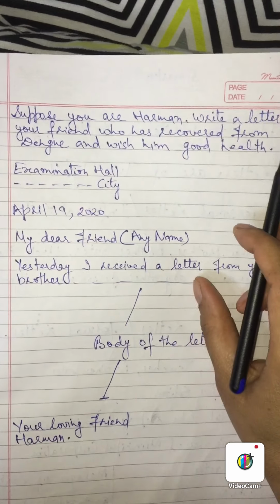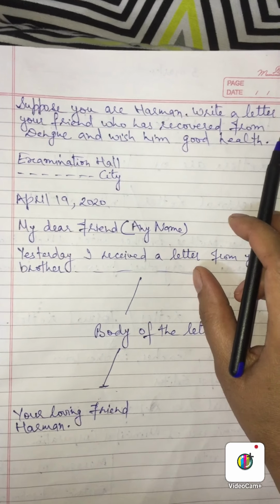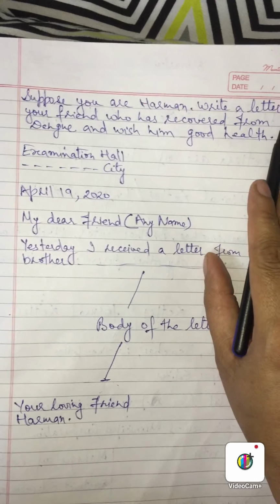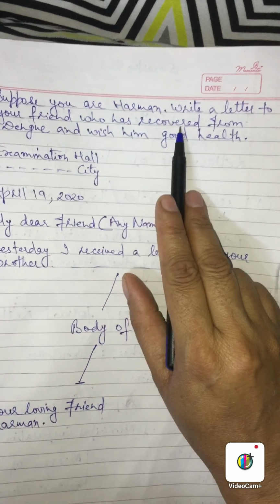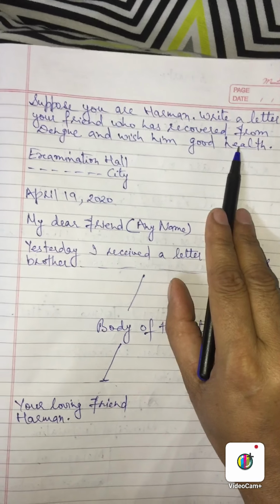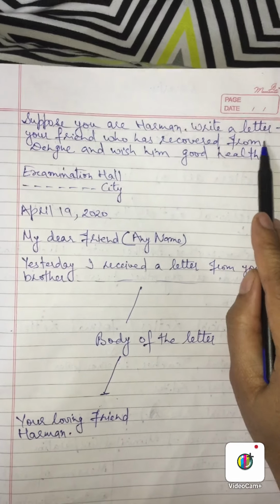If the address is not given, then how can we write a personal letter? Suppose you are Herman, write a letter to your friend who has recovered from dengue and wish him good health. So here only the name is given, there is no particular address given.